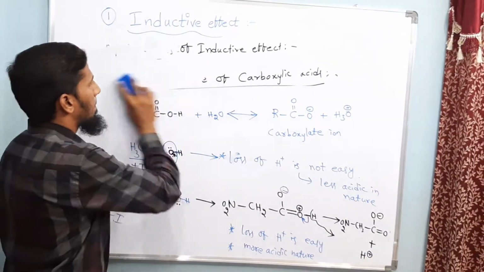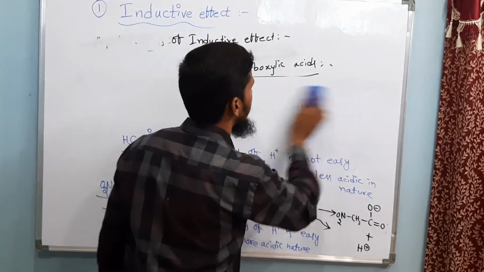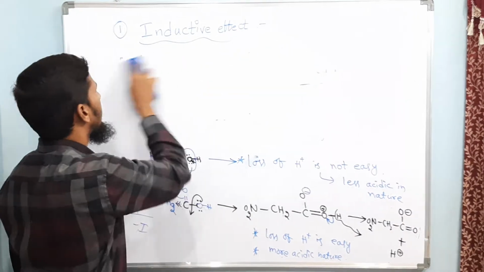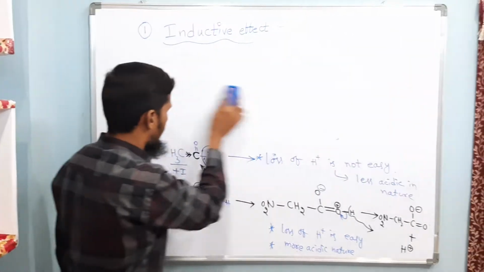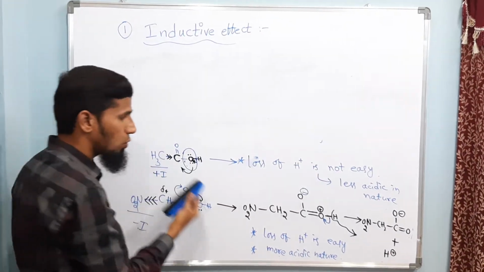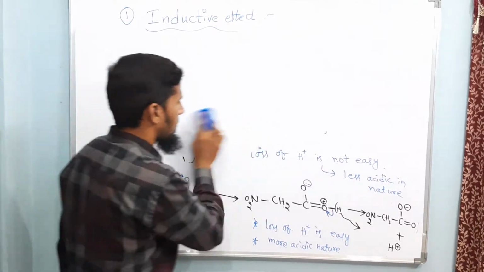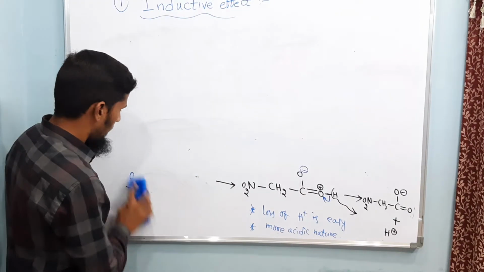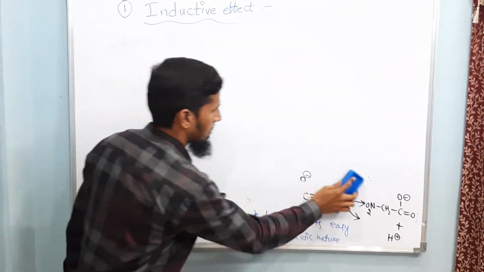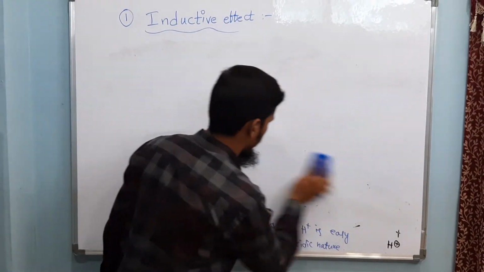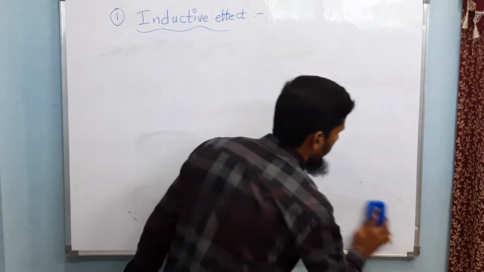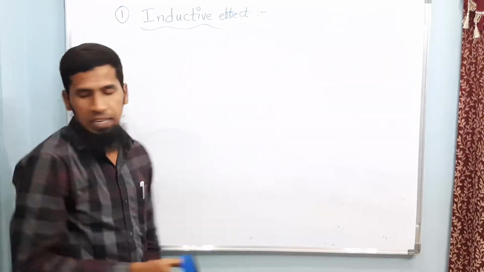Plus I groups decrease the acidic nature, minus I groups increase the acidic nature.